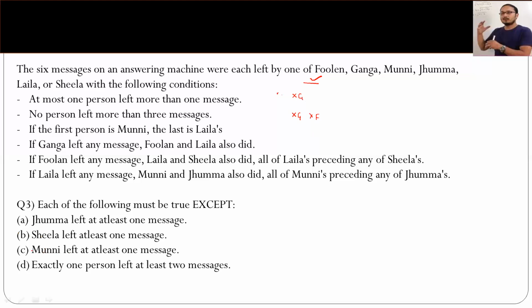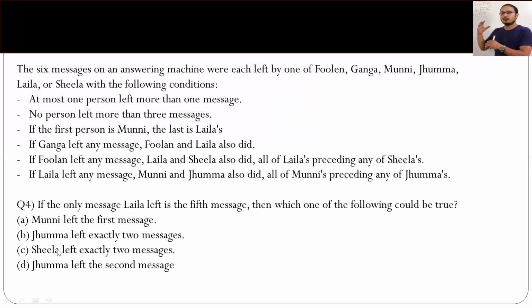So obviously A, B, and C are definitely true, but exactly one person leaving at least two messages, you cannot say. So the answer is D, right? Because the case could have been that everybody is leaving one message each, so that becomes a false statement. Or there is one person who's left three messages, that is also a possibility, so this becomes false, right? So moving on to the next one.